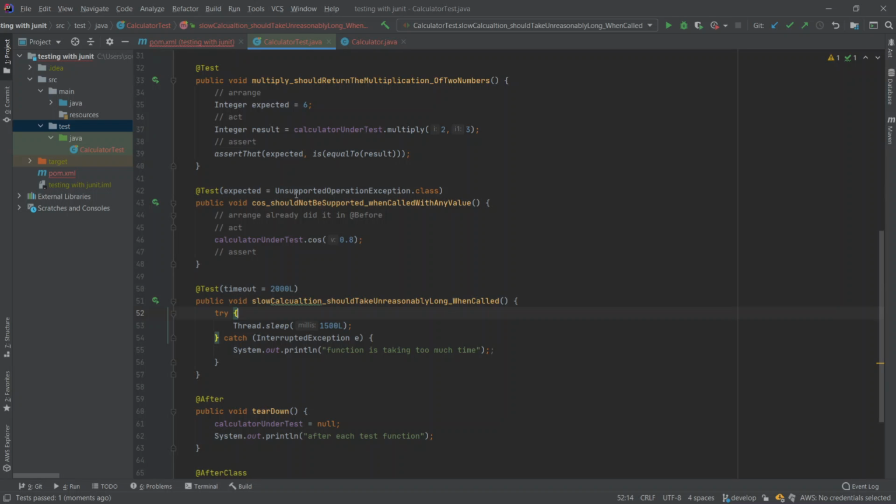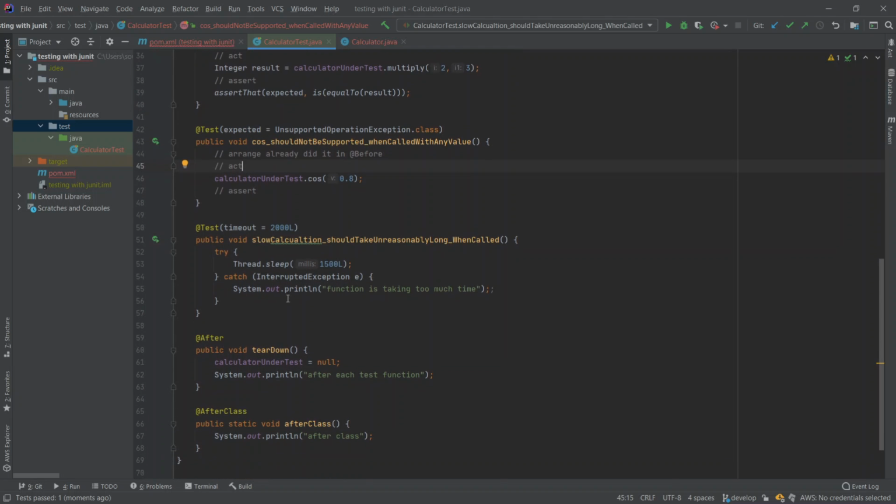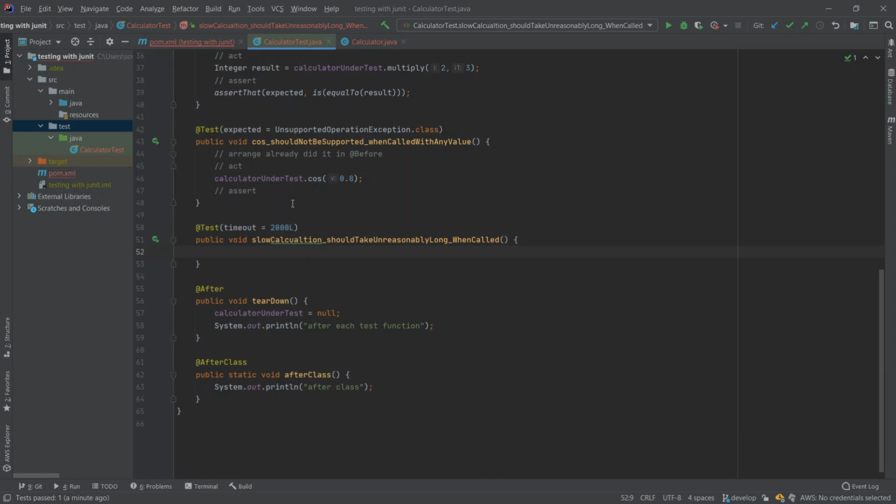So these are two very useful functionalities. If we expect an exception to occur, we can treat that, we have this possibility. And if we want to set some time that we do not want to exceed, we can do that too. We can actually have all this functionality inside the calculator test, for example, we can call it slow calculation.